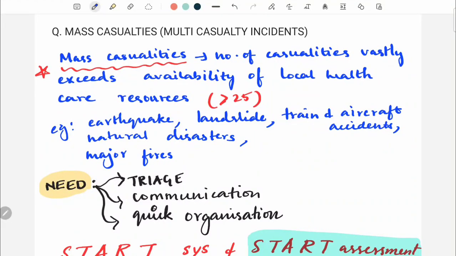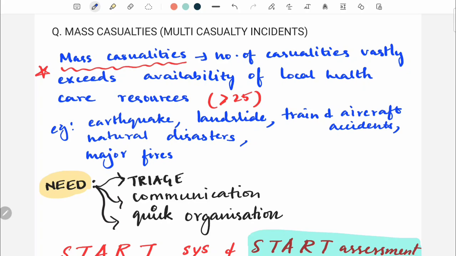We are going to study a very important question in surgery today, that is mass casualties or multi-casualty incidents. First we need to know the term: what do you mean by mass casualties? Mass casualties refers to the number of casualties vastly exceeding the availability of the local healthcare resources. Suppose the local healthcare resources are very limited and the number of casualties vastly exceeds them, so it is very difficult to meet the resources.